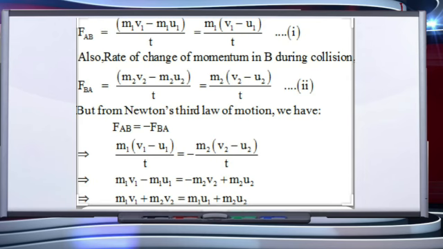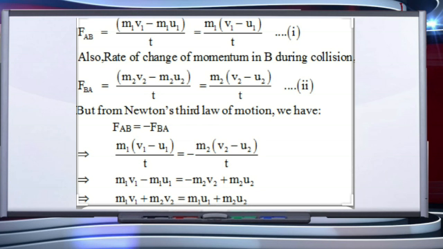So as per the second law of motion, the rate of change of momentum of an object is equal to the external force acting on it. Hence for ball A, FBA is m1v1 minus m1u1 upon t. Similarly for ball B, we can write FAB is m2v2 minus m2u2 upon t.